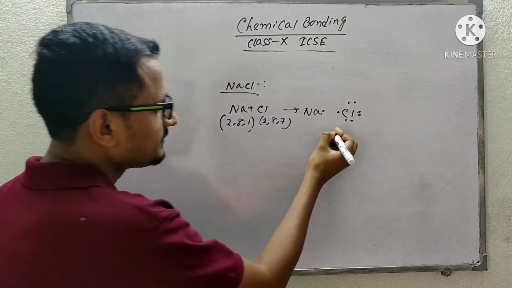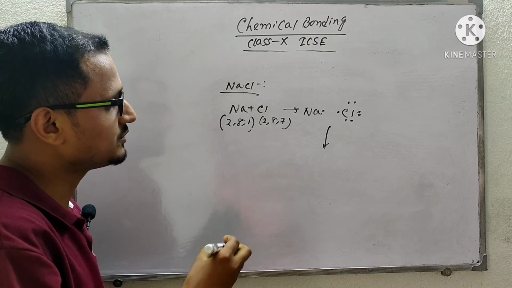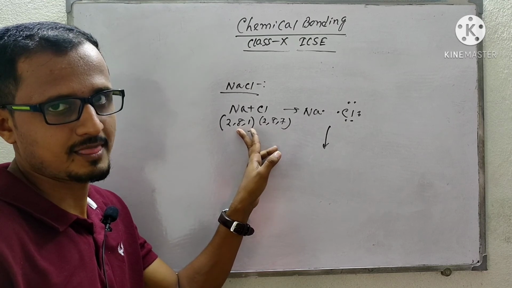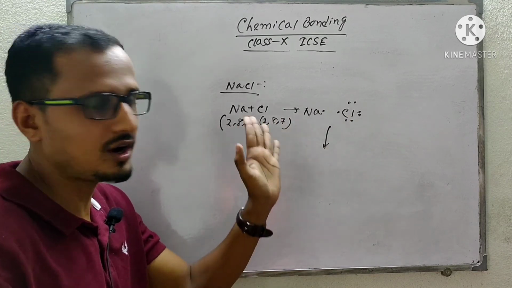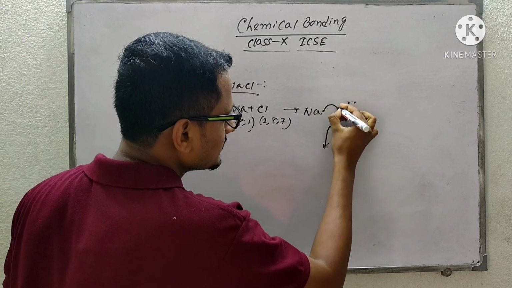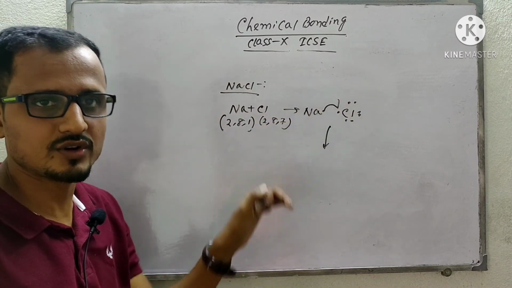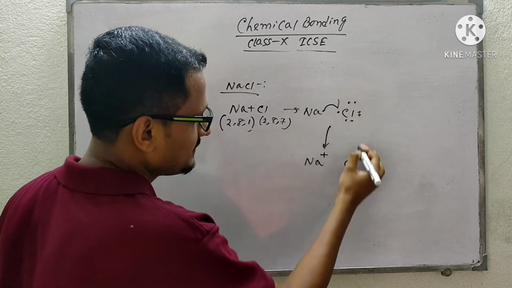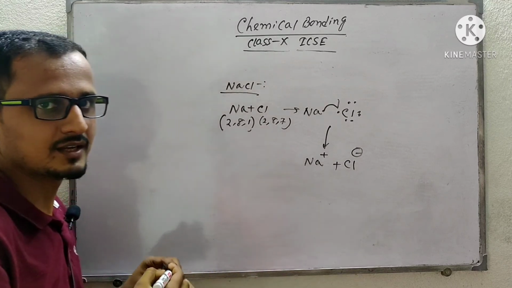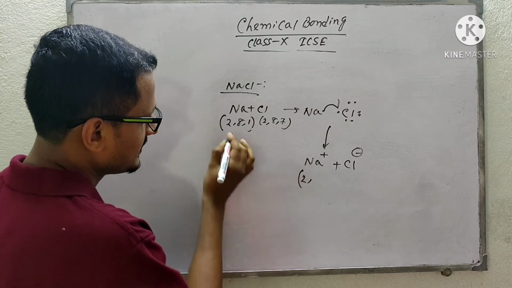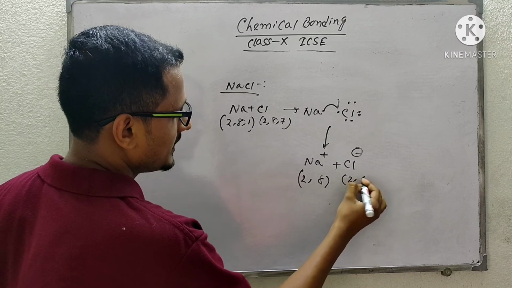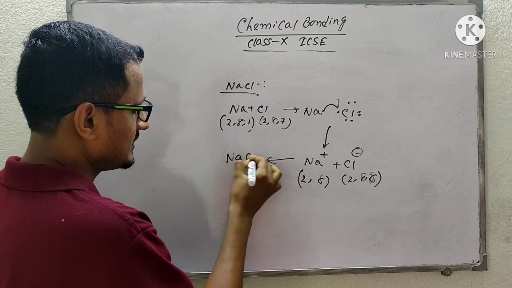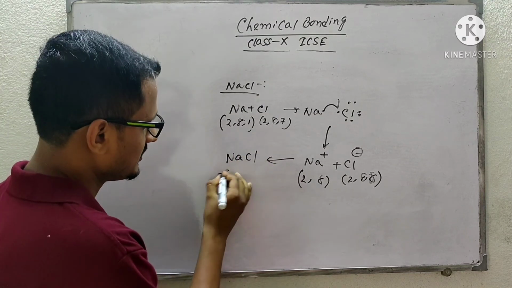Now, everyone will try to make the outermost electronic configuration 8, sodium also and chlorine also. So sodium will release one electron and give it to chlorine. So sodium, after giving one electron, forms Na+, and chlorine accepts this electron and forms Cl-. Now see the electronic configuration: 2, 8 and here 2, 8, 8. Now these will join together to form NaCl. So this is called sodium chloride.